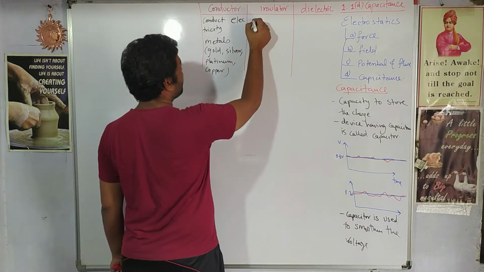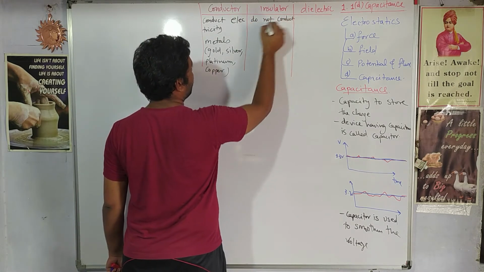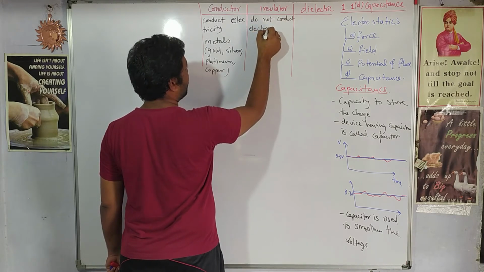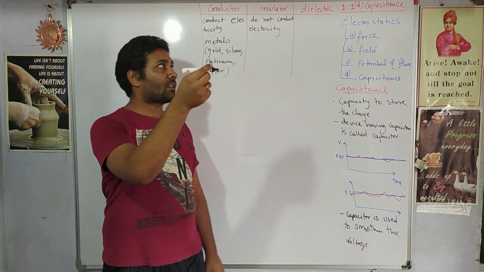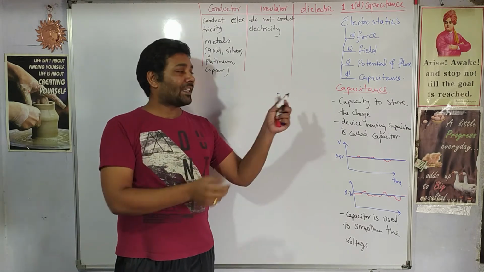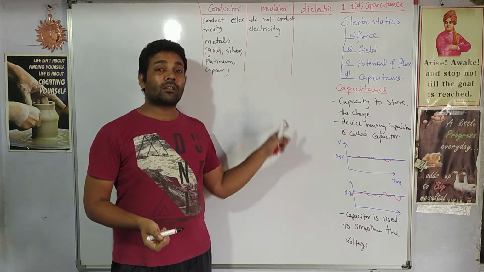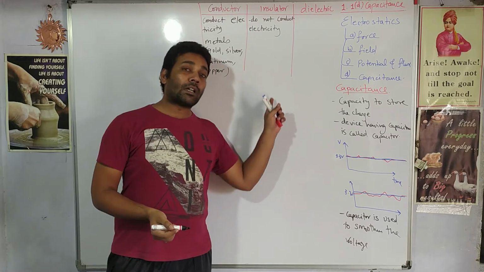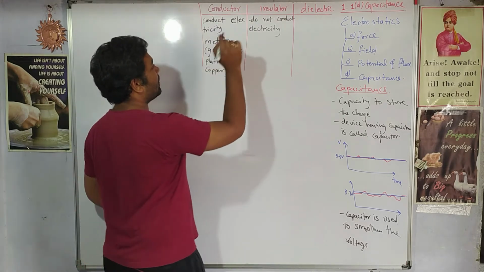Then insulators do not conduct electricity. They do not allow electricity to pass through them. Example, plastic. If I put this one into the socket which supplies electricity, I will not get a shock because this is made up of plastic. The switch is right on and off. You touch them but you don't get a shock because they are made up of insulators. They do not conduct electricity.